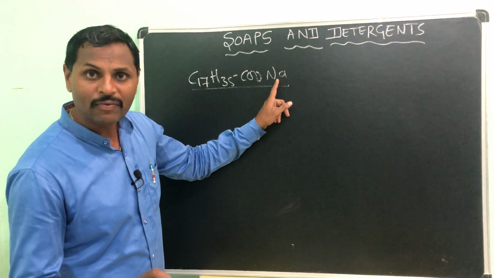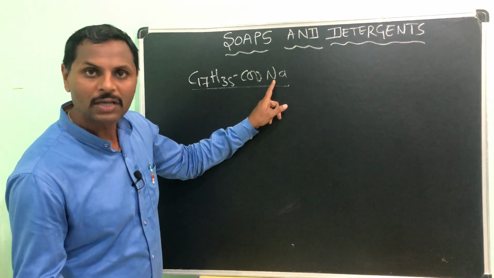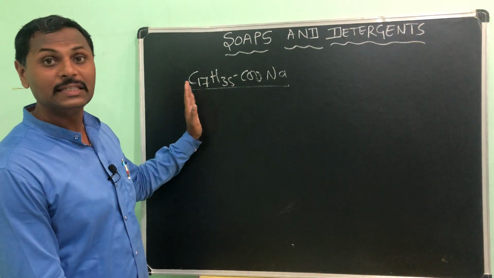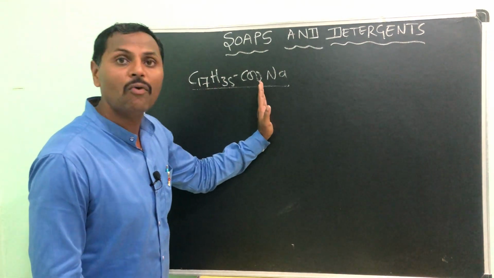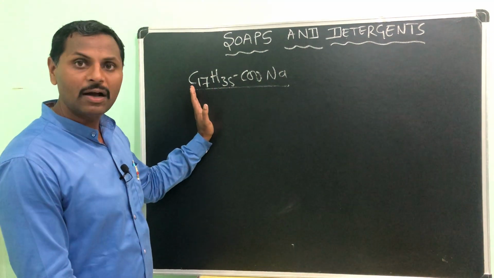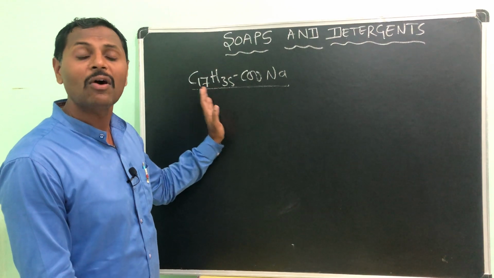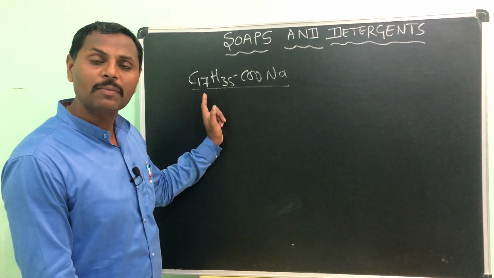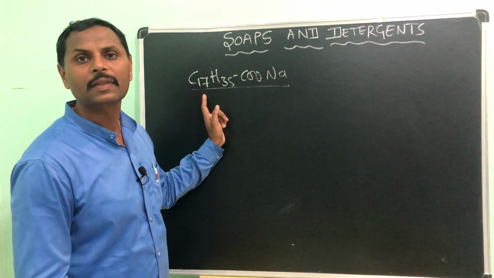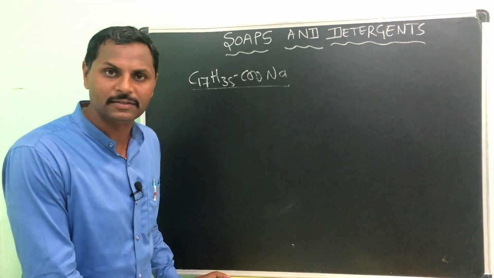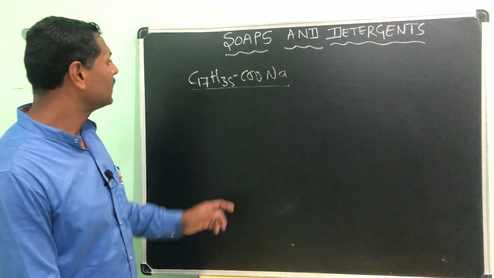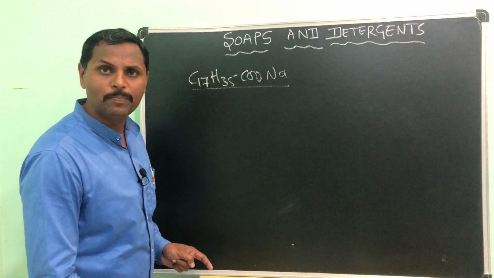Sodium salt of, I repeat, sodium salt of long chain hydrocarbons, carboxylic acids or fatty acids. Understood? Okay, then this is called soap.